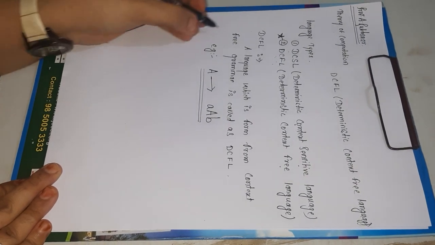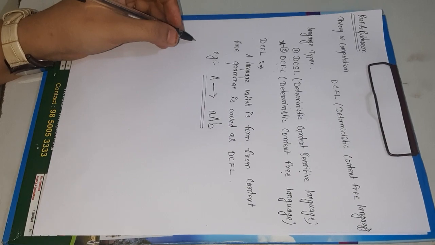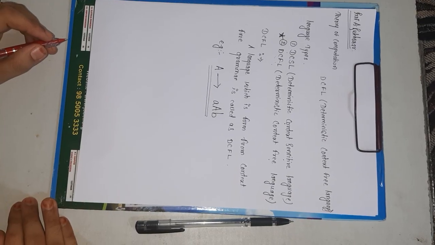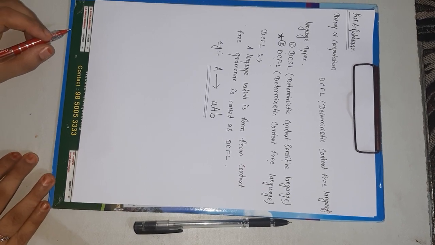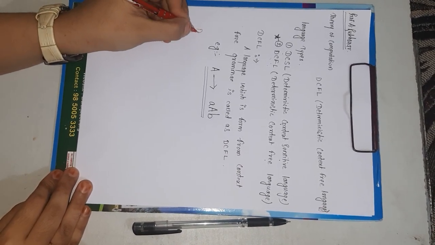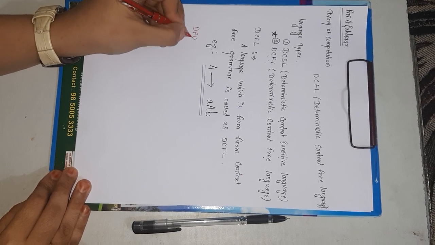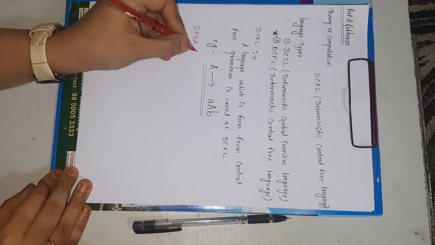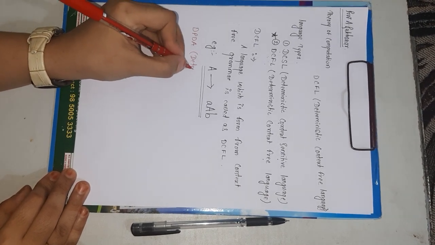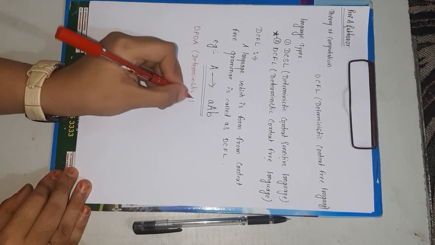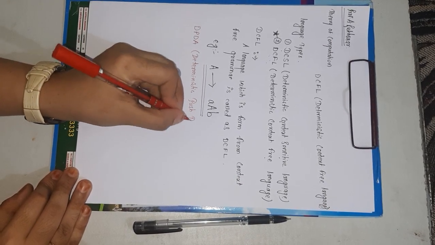Now the procedure for creating a deterministic context free language. While starting with the procedure to solve a DCFL, we must know the concept of DPDA. As we already know, DPDA is deterministic push down automata.